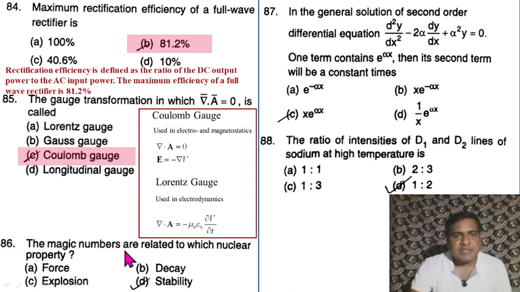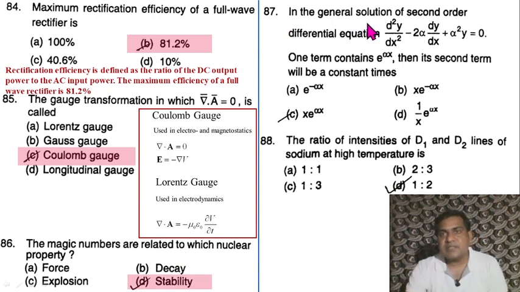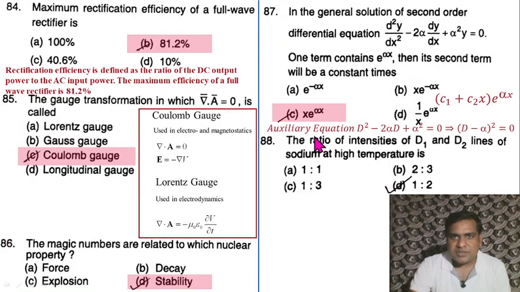Question 86. The magic numbers are related to which nuclear property? Stability. Question 87. In the general solution of the second order differential equation d2y by dx squared minus 2 alpha dy by dx plus alpha squared y equal to 0, one term contains e raised to power alpha x, then what is its second term? The auxiliary equation is D squared minus 2 alpha D plus alpha squared equal to 0, which shows repeated roots. So for repeated roots, the solution is (c1 plus c2 x) e raised to power alpha x. Since e power alpha x is already given, the second term must be x e raised to power alpha x. So option C is the correct option.